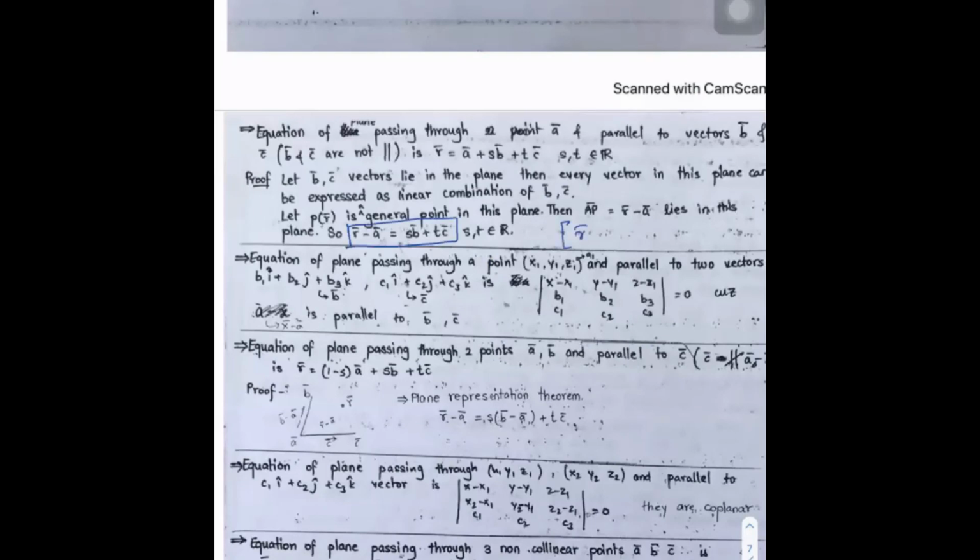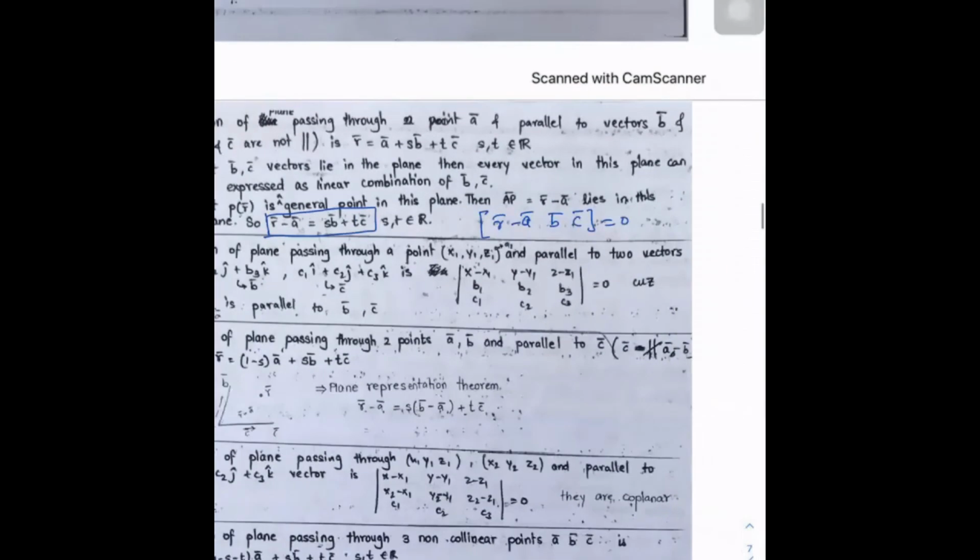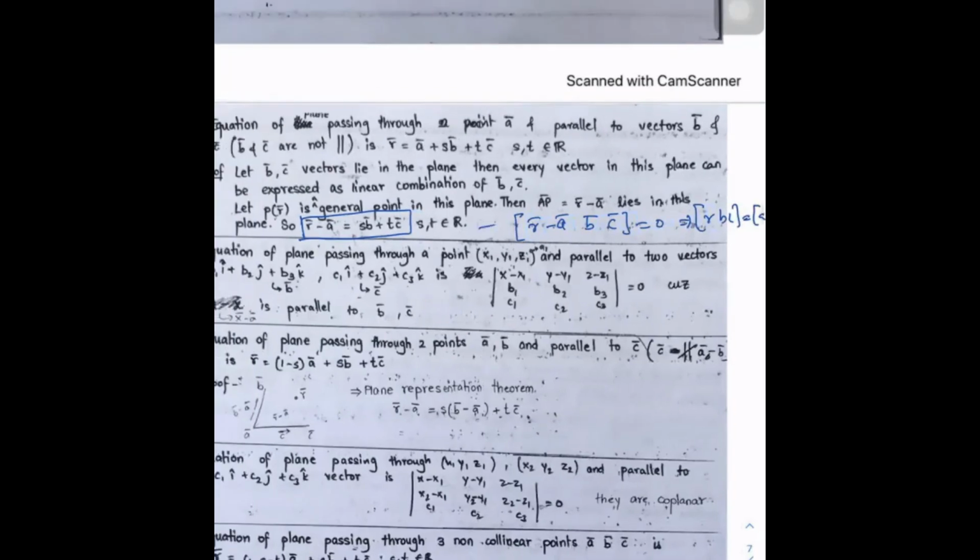This result only you can write in one more way also. Box of R bar minus A bar, B bar, C bar equal to 0. Or that result only, box of RBC equal to box of ABC also you can see. Even this point also we discussed, but in scalar triple product we write that result. But already you know now.